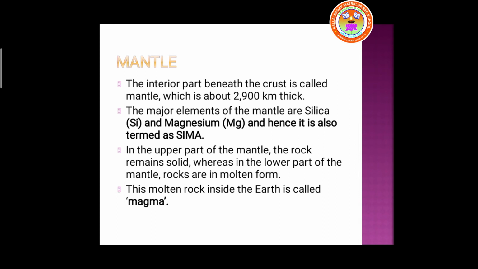In the upper part of the mantle, the rock remains solid, whereas in the lower part of the mantle, rocks are in the molten form. At the top of the mantle, the rocks are usually solid. So it remains solid in the outer part, and it remains in molten form inside the mantle. The molten rock inside the earth is called magma. So this is what about mantle.